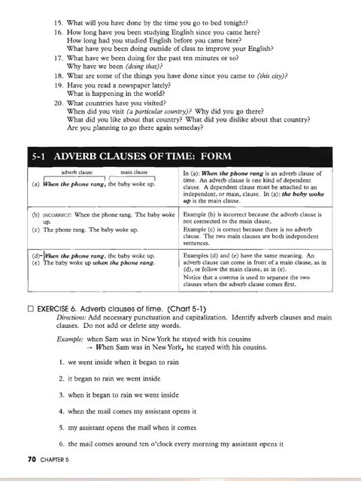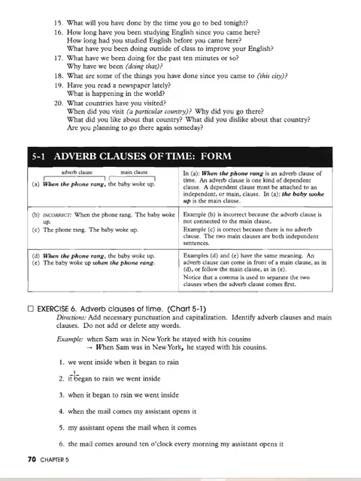And so you can always make an adverb clause out of an independent clause by adding a subordinating conjunction or an adverb clause word like when. Okay, so when is what turns this sentence into an adverb clause and into a dependent clause. And so here, add necessary punctuation and capitalization. Identify adverb clauses and main clauses. And so here, when Sam was in New York, he stayed with his cousins.